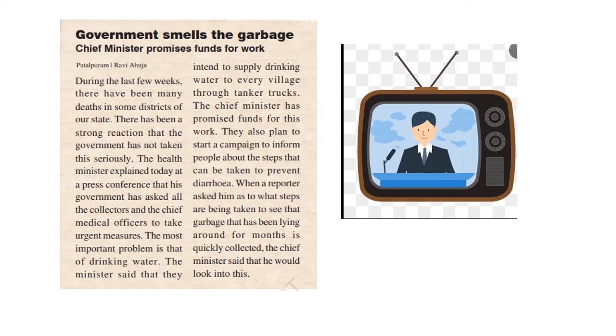So children, you see, since the people have elected the government, they have the right to know about the steps taken by the government. And how will they know? Yes, through newspapers, through television, through other media, they come to know what steps the government has taken to solve the issues. And how can the people communicate to the government? It is through these mediums only that the people can express their problems and opinions, through newspapers, through television. Okay, this is the way the government knows what the people want, and then only can they solve the problem.